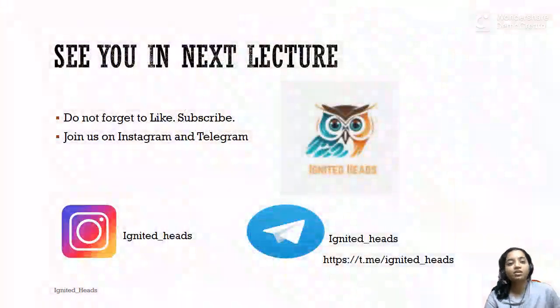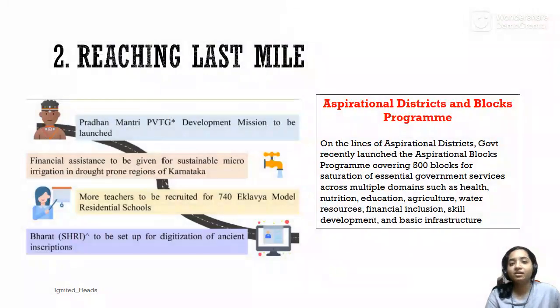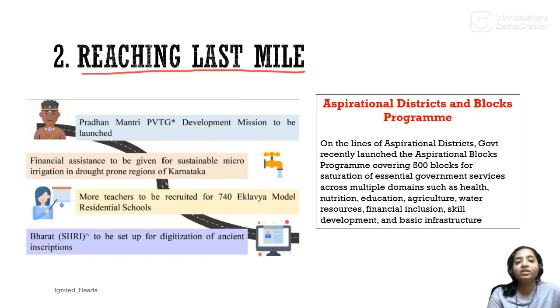Now let's start the last part, and we'll start with the second sub-priority of the government, which is reaching the last mile. Reaching the last mile means reaching the fringe section of society, or the most vulnerable section of society, which is the PVTG.